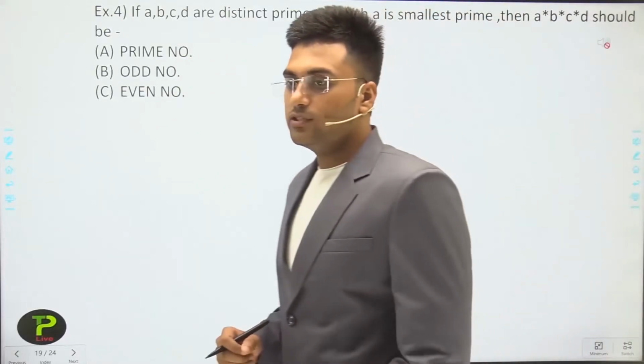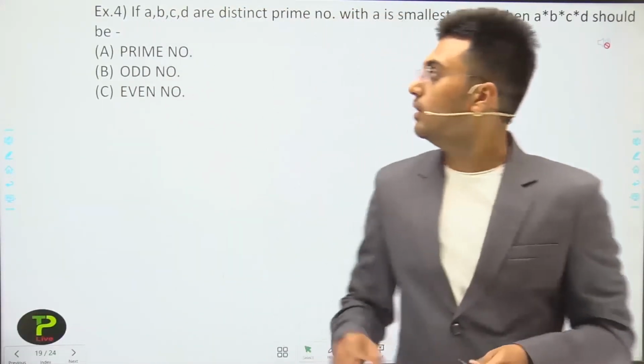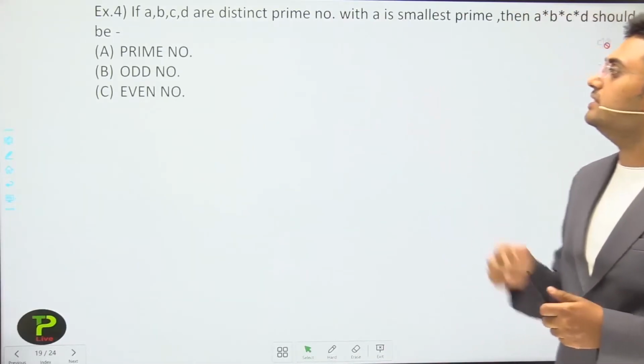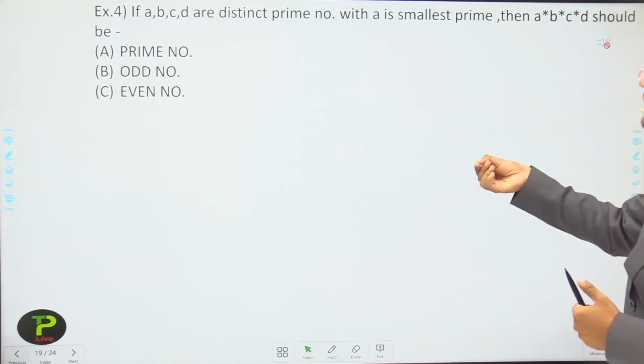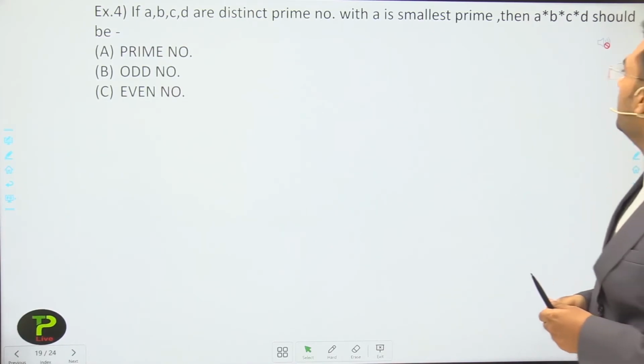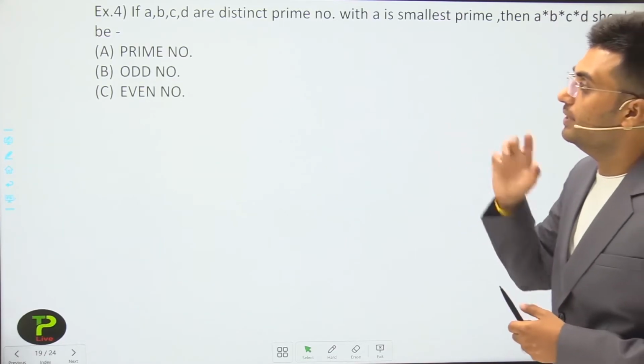So after this question, the next question is: if a, b, c, d are distinct prime numbers with a the smallest prime number, then a multiplied by b multiplied by c multiplied by d should be.